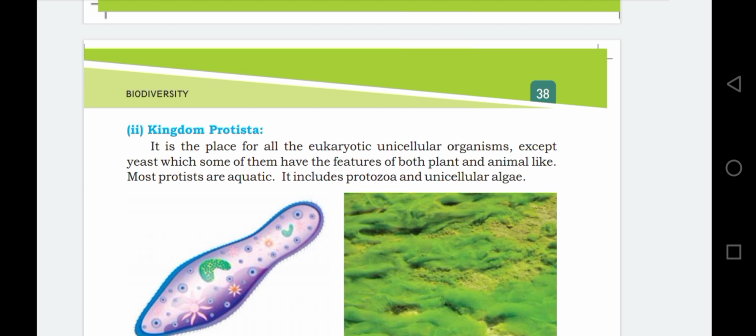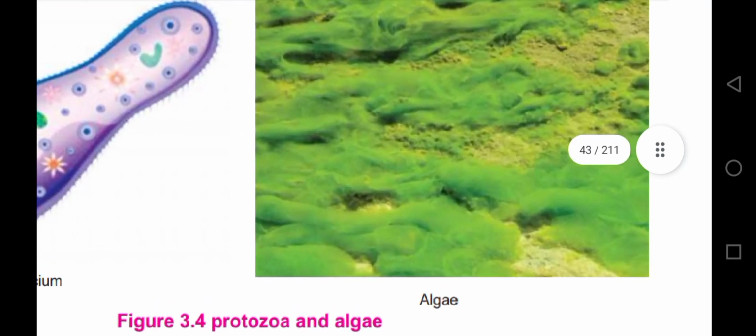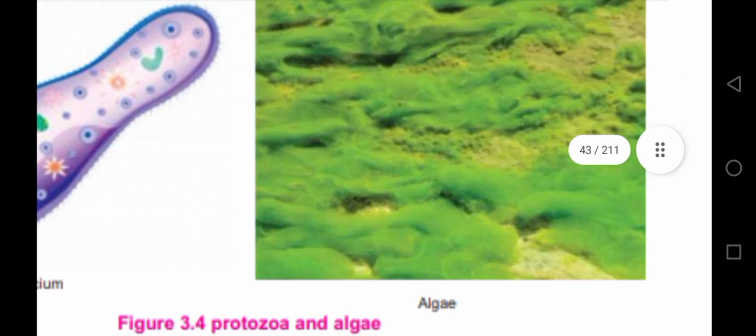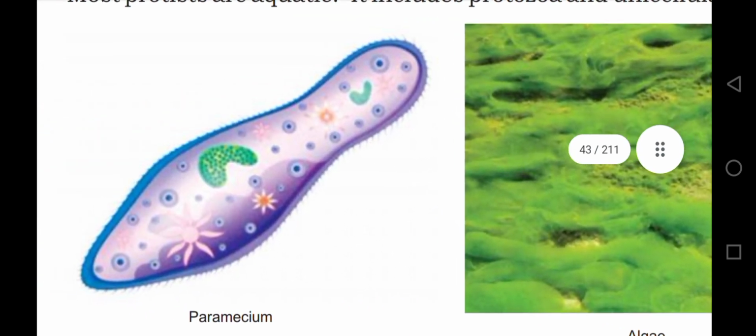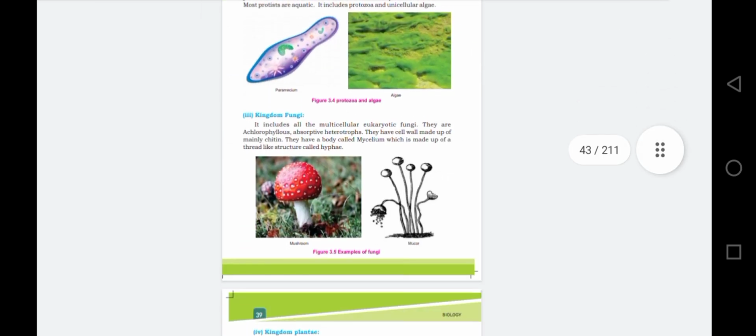Students, you see the greenery near any water body, that is the fungi. Sorry, algae. So this one is paramecium. Paramecium is a unicellular organism, a single-celled organism, and it performs all the activities of life.